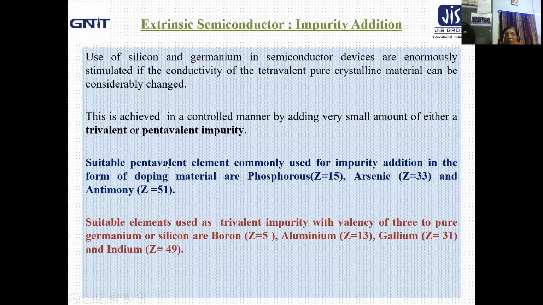So just take a look. We are considering two classes of impurity. One is pentavalent, the other is trivalent, because the original intrinsic semiconductors were silicon and germanium, whose valency is 4. So I think you are getting the idea. The interesting situation is going to happen. Let us now take a look one after another.